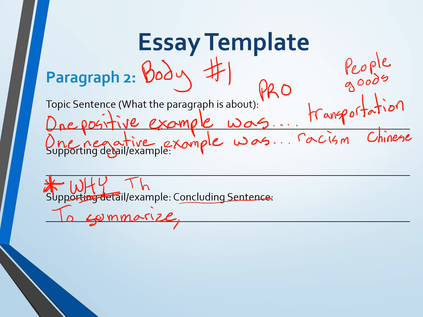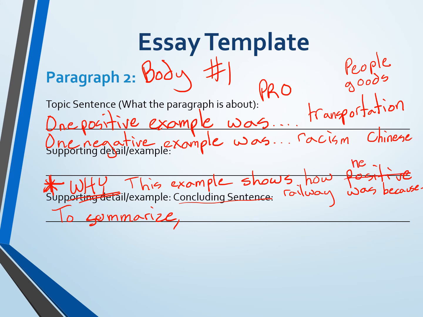You might say, this example shows how positive the railway was because, and then actually explain, well, why is transportation a good thing? Or you could change this instead to say, this shows how negative the railway was because, well, racism's not good, or something like that.